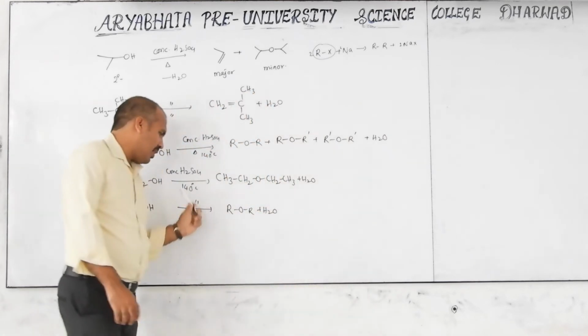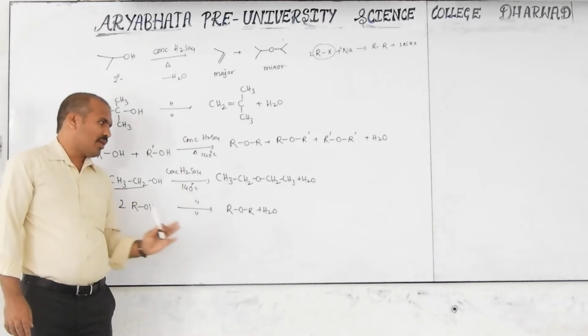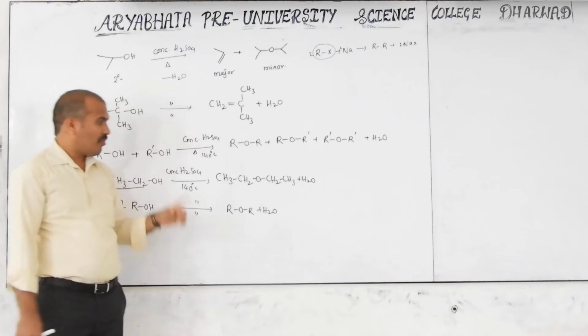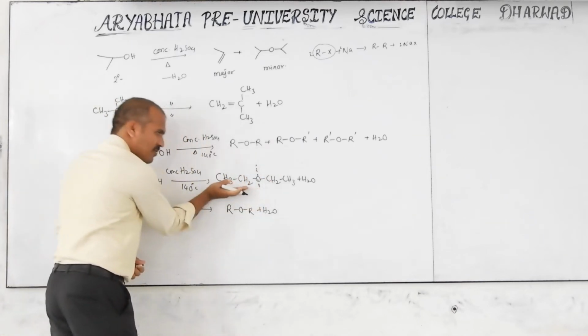Similarly here, when alcohol reacts with concentrated H2SO4 at a lower temperature, it gives ether. But we will prepare which one? Symmetrical ether. Left side, right side equal.